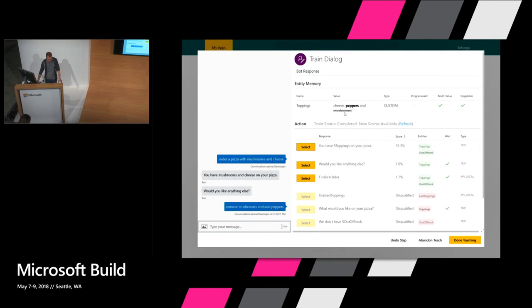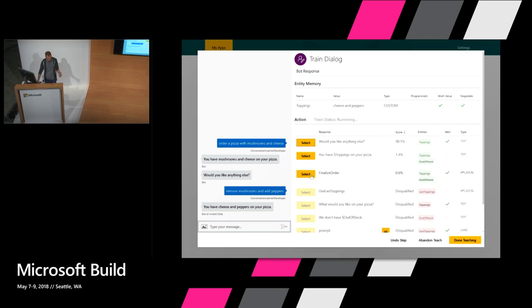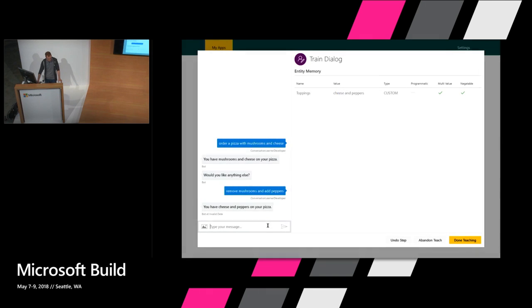So that's right. And you'll see here the effect of that in the bot's memory. It still has cheese from before. Peppers is in bold because I added it. Mushrooms is in strikethrough because I removed it. So you have toppings on your pizza. That's what the bot should take next. That's good. Would you like anything else?